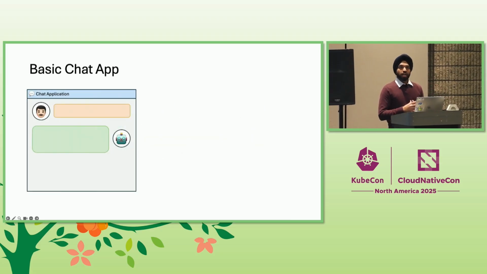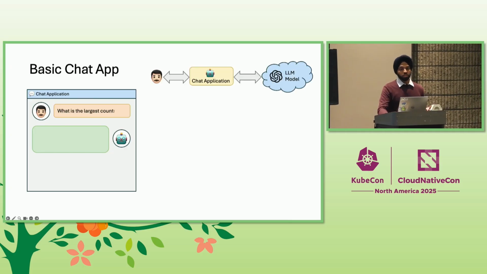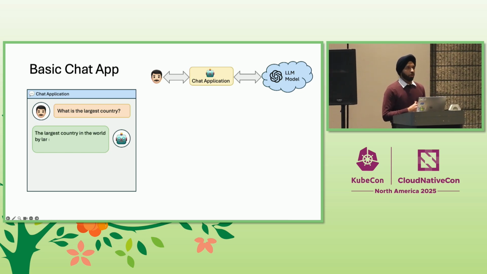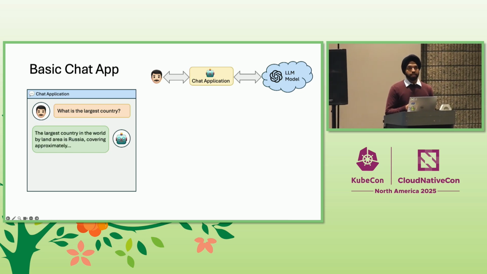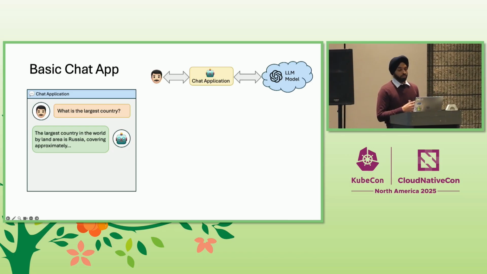So how do we build a chat application today? Well, we simply wrap the LLM model in our application code, and that allows us to ask it questions like, what is the largest country? And since the model has been trained on a large amount of internet data, it is able to give us a factual answer. But what happens when we want to ask it questions about our own data?